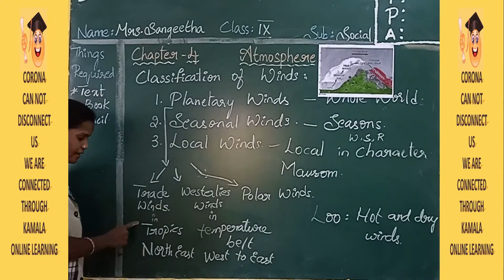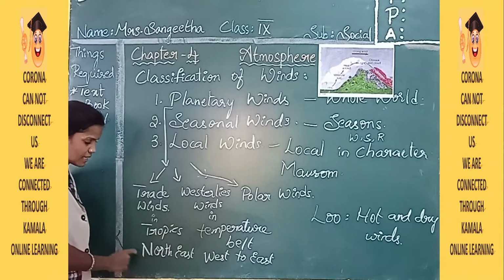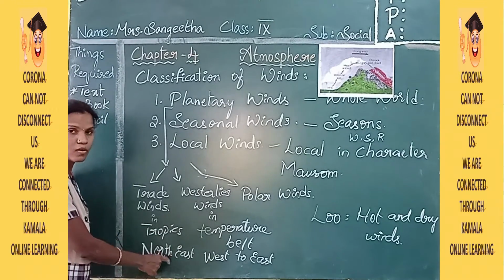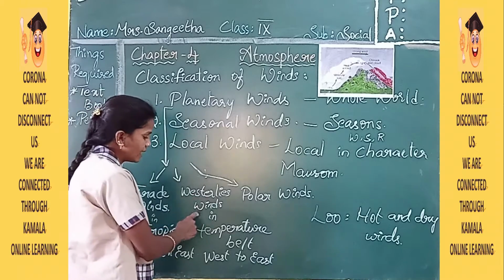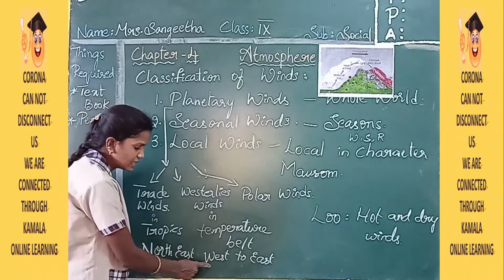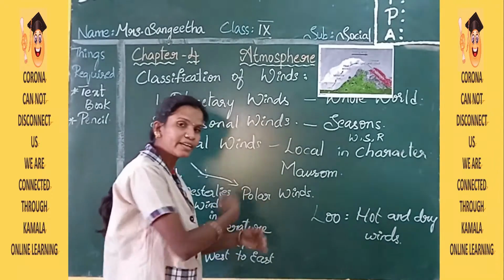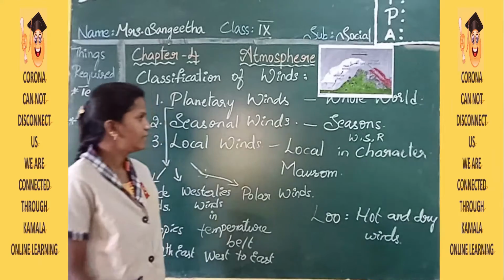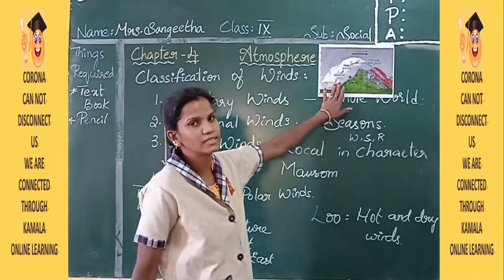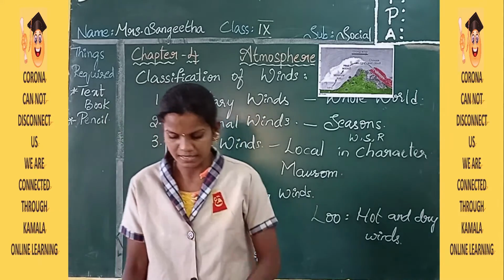Trade winds are in the tropics and blow from the northeast. Westerlies are in the temperate belt and blow from west to east. Polar winds are in the polar regions only. Next, local winds: hot local winds and cold local winds.